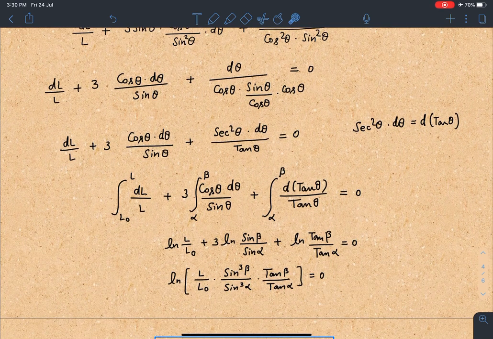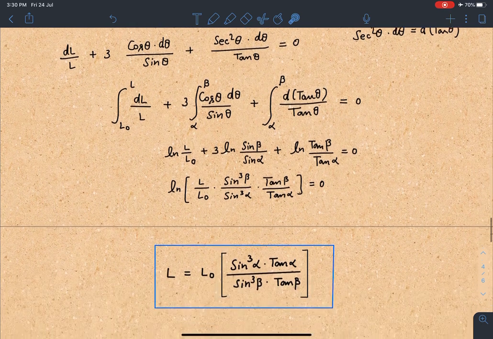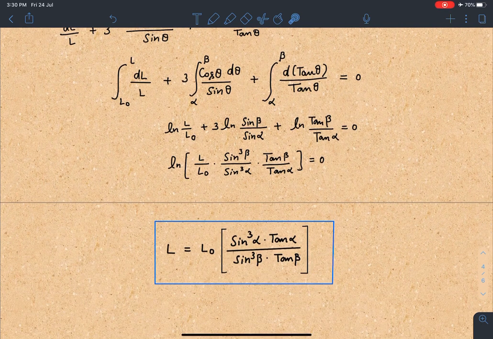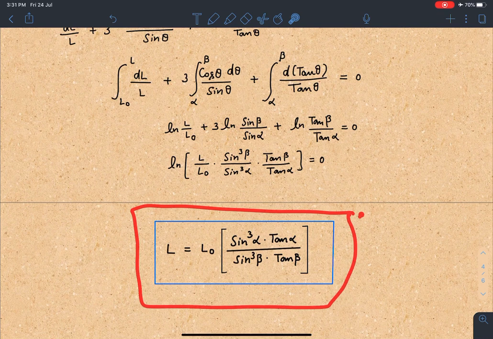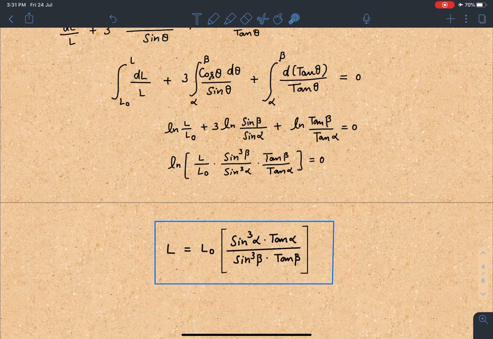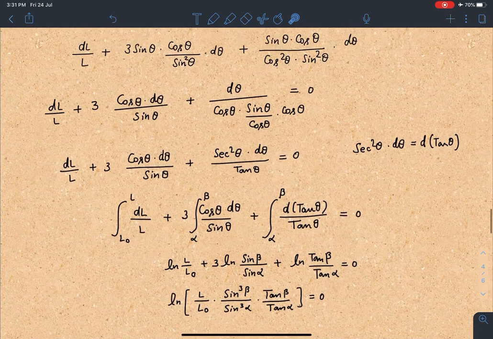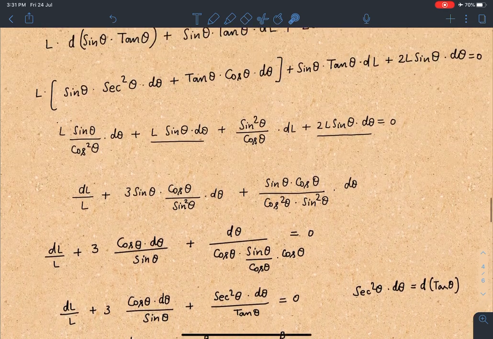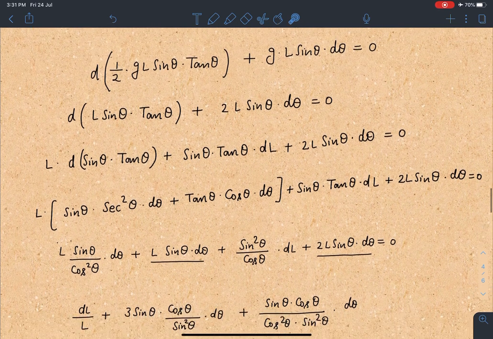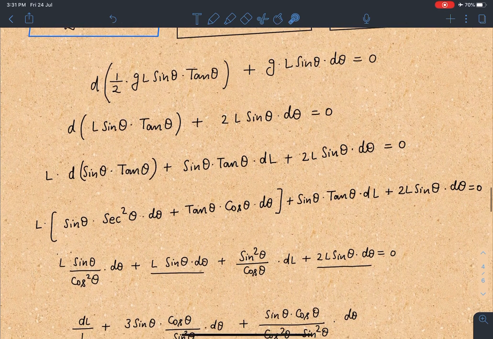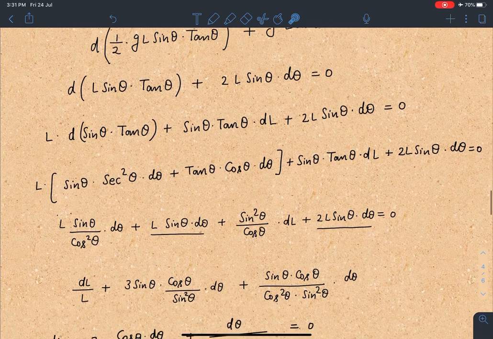Okay, so this is another page here. Very unusual ones. You will see the way the terms are arranged in order to reach the final answer. And when you do this mathematics, the final answer here is going to be L is equal to L naught sin cube alpha tan alpha by sin cube beta times tan beta. This is going to be the answer for this problem. So this is it, and I'll request again, please go through the mathematics part of it. It's slightly unusual compared to other problems. Very rarely do we face such mathematics.